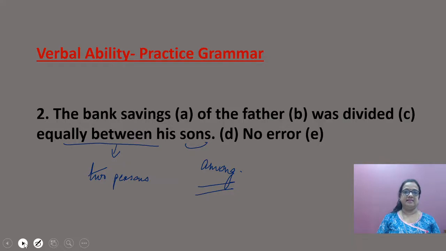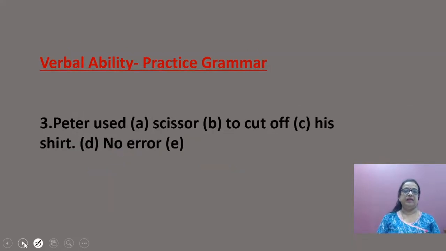Next sentence, learners. Number 3. Peter used A. scissor, B. to cut off C. his shirt. No error. Now, can you tell where the error is? Now you see how much marks you get out of 15. There are 15 sentences. Peter used scissor to cut off his shirt. So the error is here.